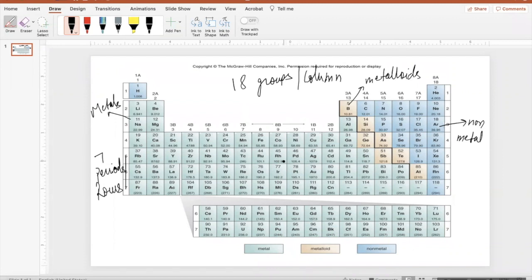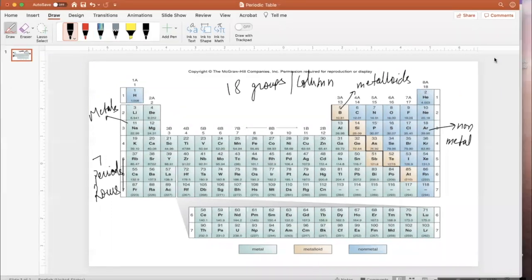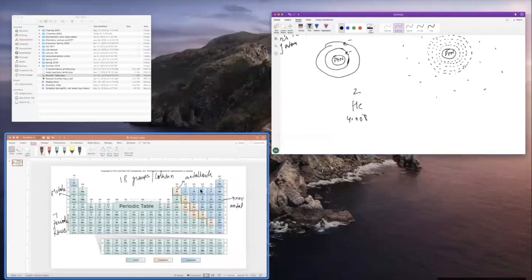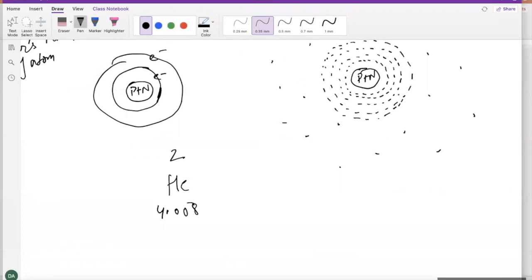Now, that being said, guys, let's look at these numbers that we see next to all the atoms. On hydrogen, do you see these two numbers? You see 1 here, and then you see 1.008. Then you go to the right, you see helium, and you see 2 and 4. Now let's look at that helium example. Let's write that down here. Helium says 2 on the top, and then it says 4.003. I believe that's what it said, 4.003 for helium. These are the two numbers that you see on helium on the periodic table.